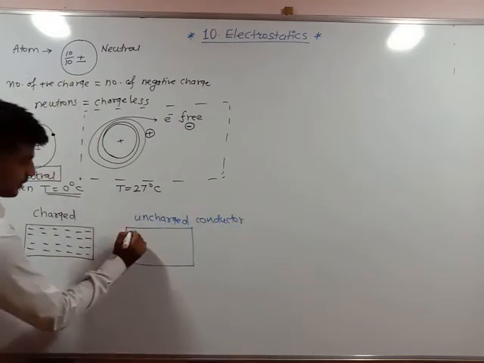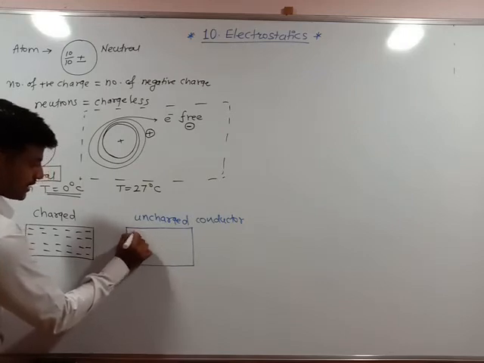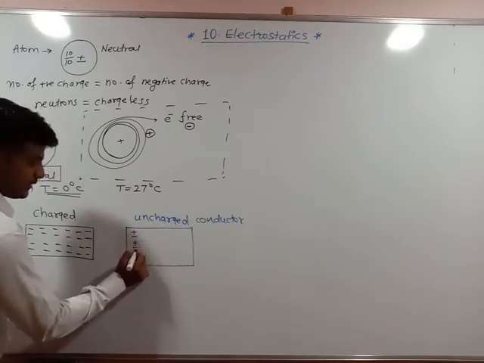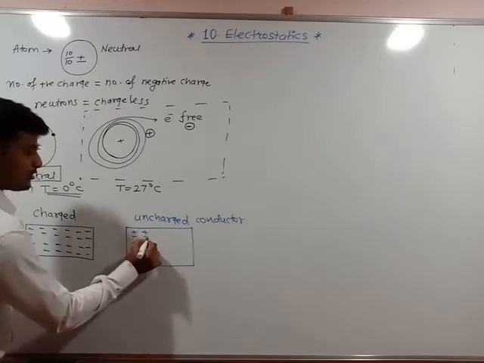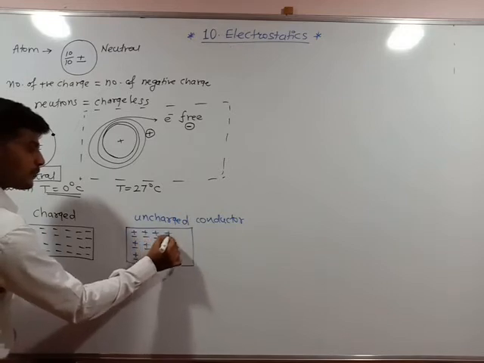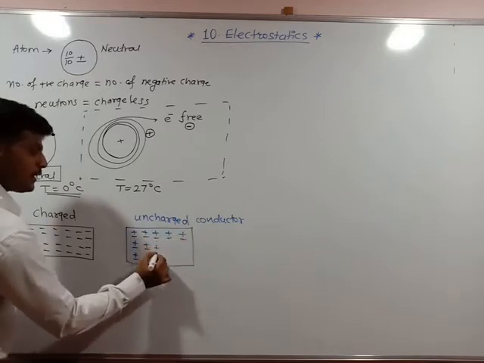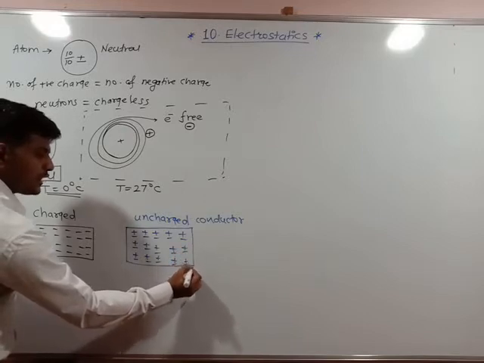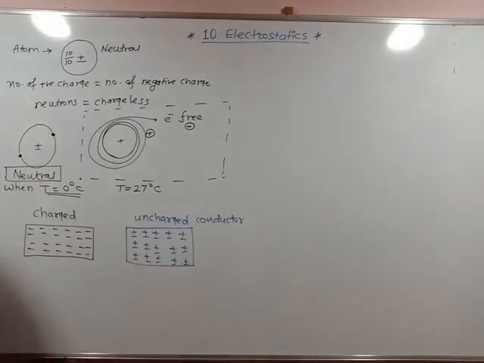Conductor means it consists of a number of atoms. Atoms consist of positively charged protons and negatively charged electrons. So I can write these protons, electrons. These are the atoms. Many atoms are present, and actually there are millions of atoms present in the conductor.